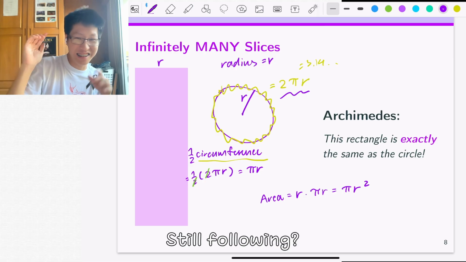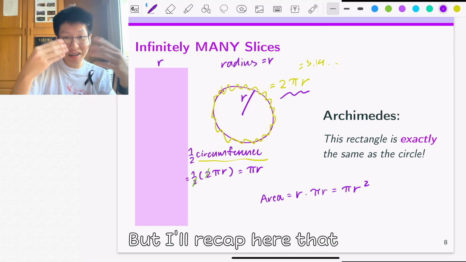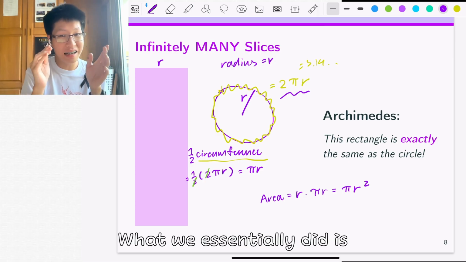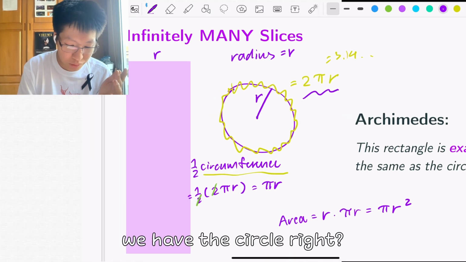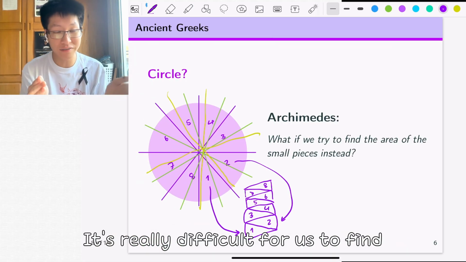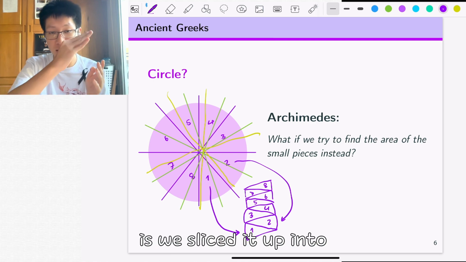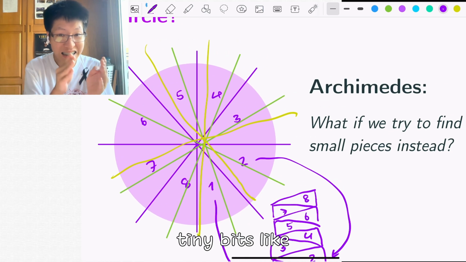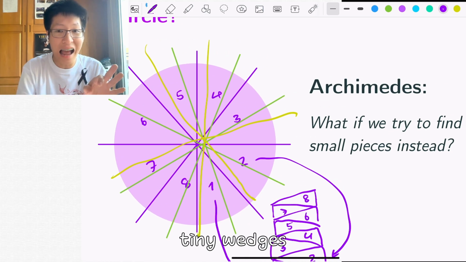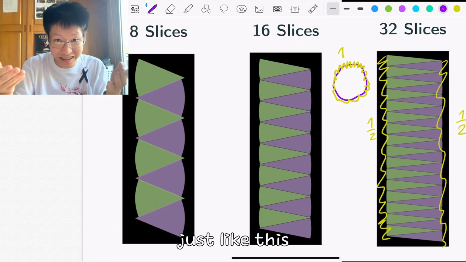Okay, still following? It's a bit difficult here, but I'll recap what we essentially did. We have a circle, and it's really difficult for us to find the area of the circle directly. So what we do is slice it up into tiny bits, like tiny wedges, and then stack them together just like this.